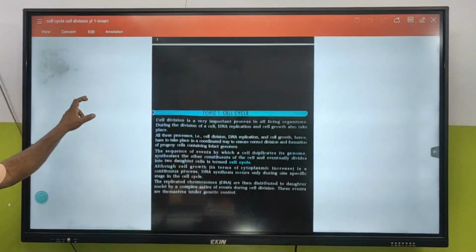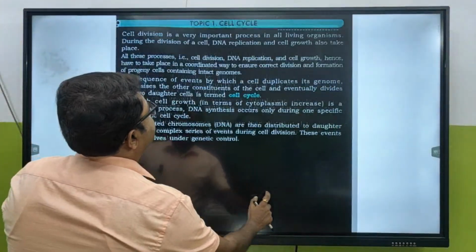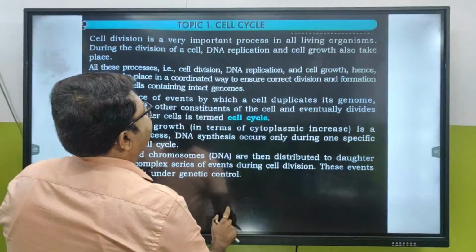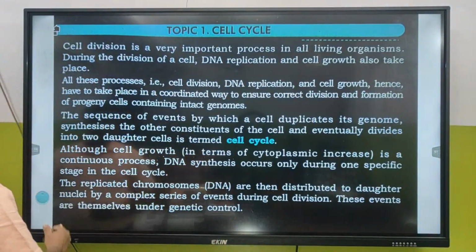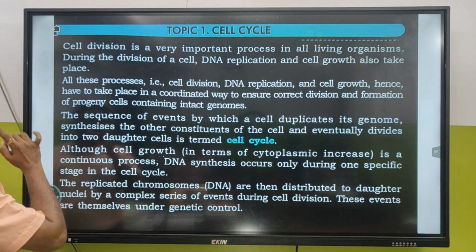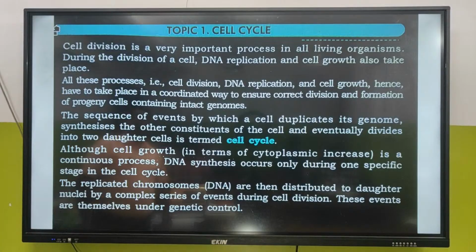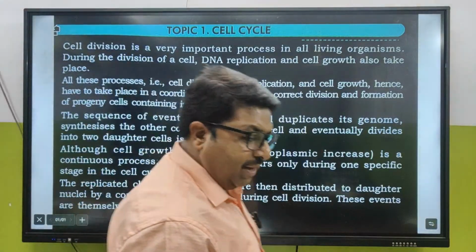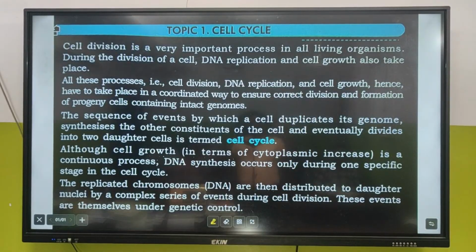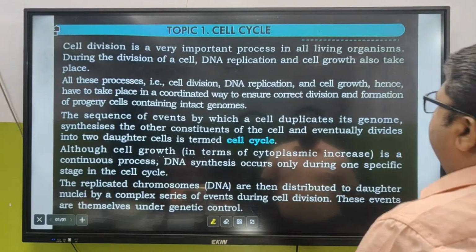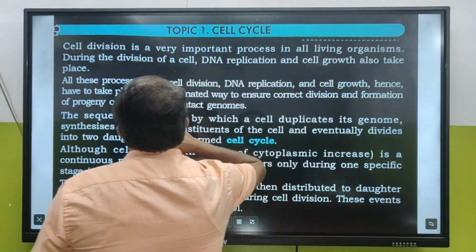This is about the cell cycle according to your NCERT. What does it say? Cell division is a very important process in all living organisms.